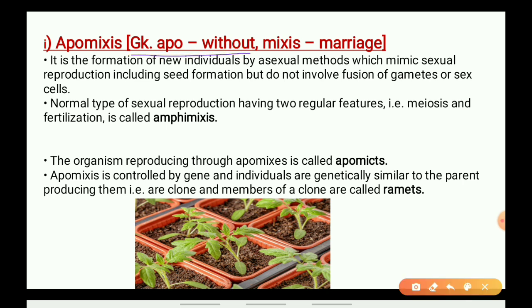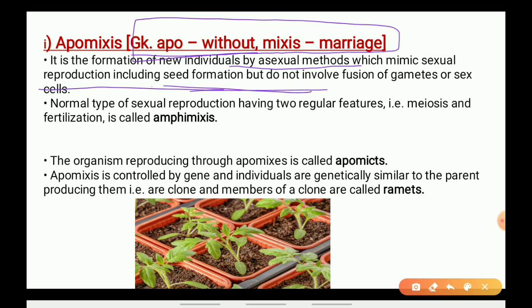Apomixis means without marriage, means without any sexual reproduction. If seeds are formed, then it is called apomixis. It is the formation of new individuals by asexual methods which mimics sexual reproduction, including seed formation, but does not involve any gamete fusion.